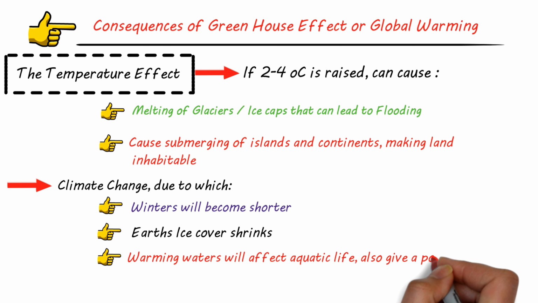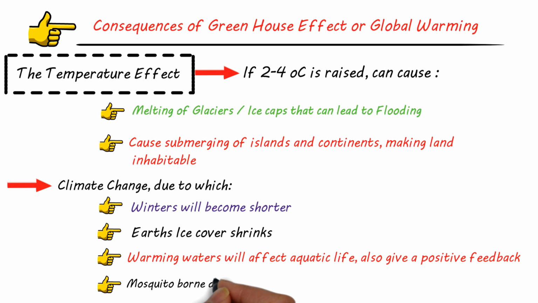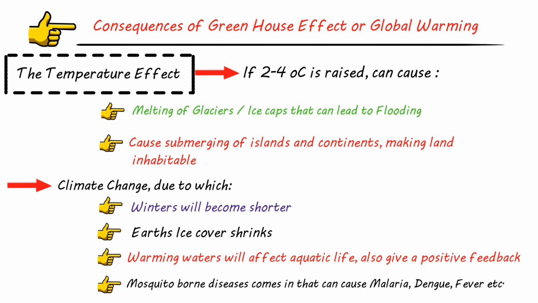Not only this, it also gives a positive feedback, in the sense that as the temperature rises, waters become warmer and there occurs more evaporation, due to which there occurs more concentration of water vapors in the atmosphere that can lead to enhanced greenhouse effect, or we can say global warming. That's called positive feedback. And then mosquito-borne diseases come in that can cause malaria, dengue, fever, etc.